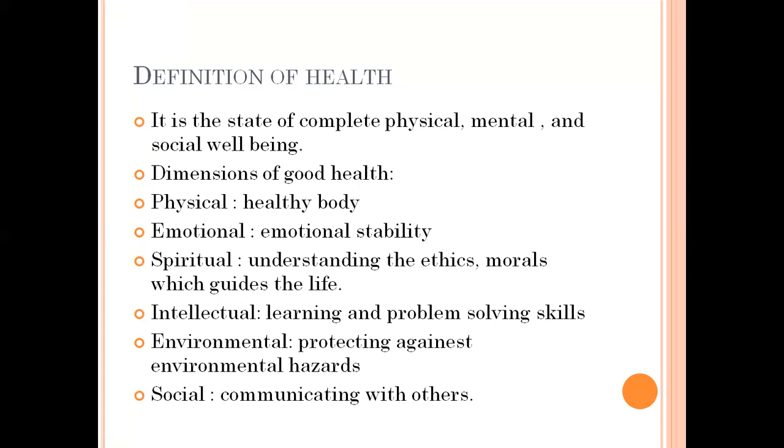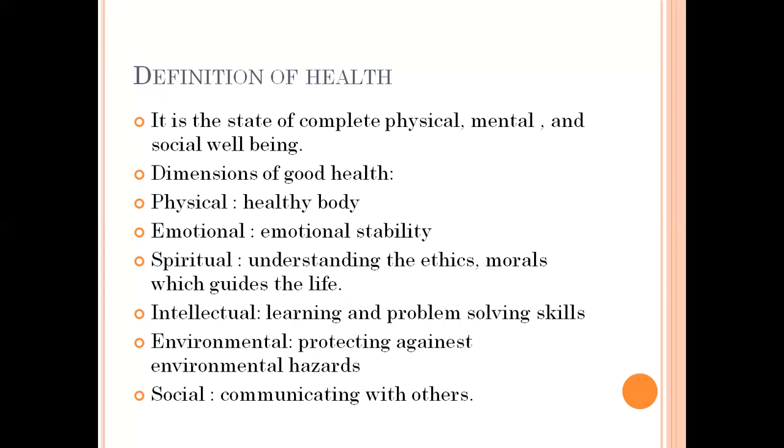So, what are the dimensions of good health? There are different dimensions of good health. The first one is the physical dimension. Physical dimension is nothing but maintaining a healthy body by taking a healthy diet. And emotional dimension, in the sense of maintaining emotional stability. Spiritual dimension is understanding the ethics and morals of life and proceeding according to those ethics and morals. And intellectual dimension, in the sense of learning and problem solving skills. He has to learn problem solving skills in his life.